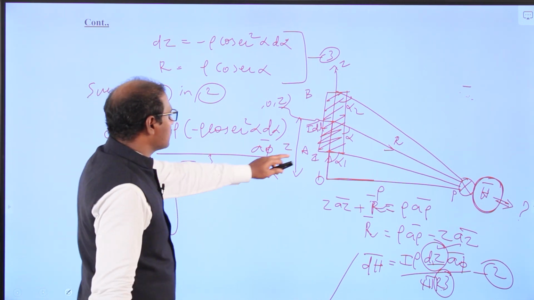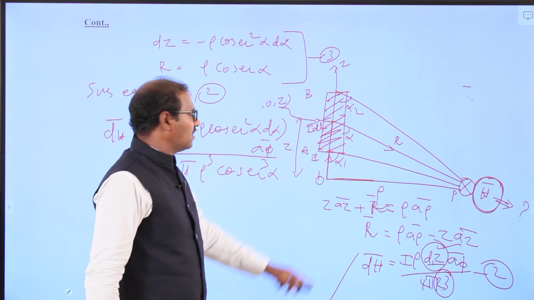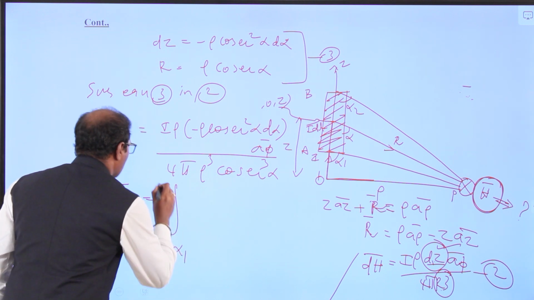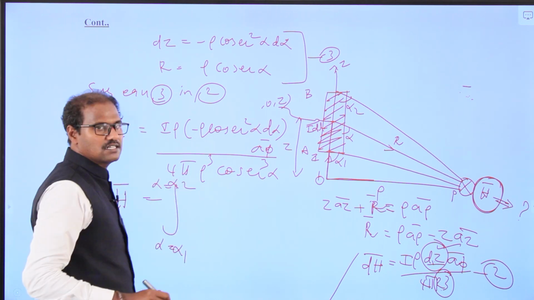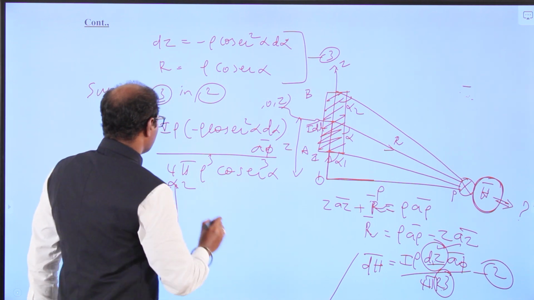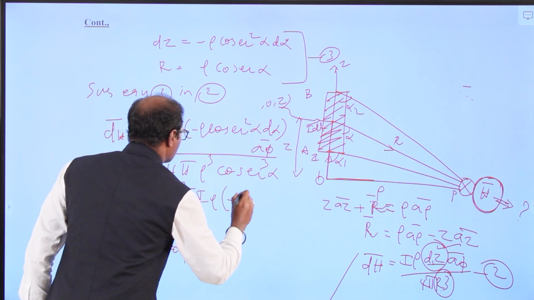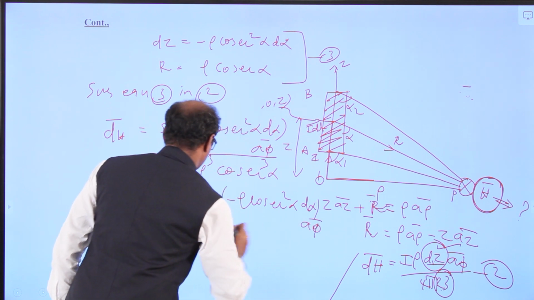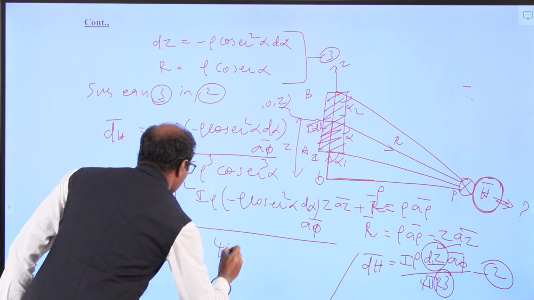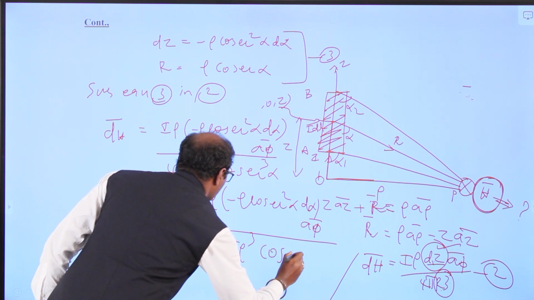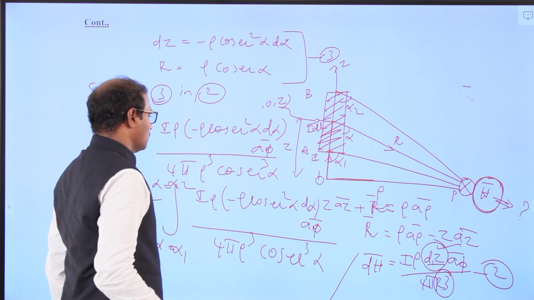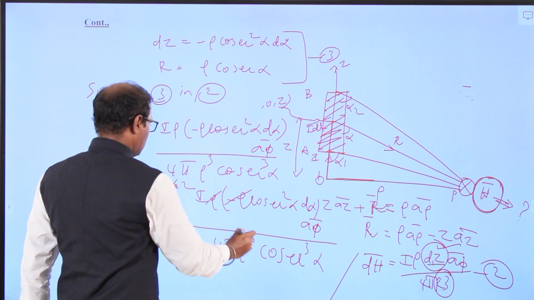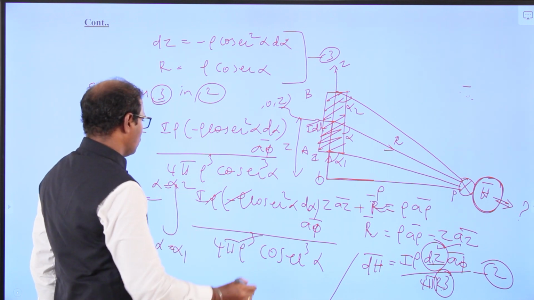For the finite length conductor with distance a to b, the angle goes from alpha 1 to alpha 2. So alpha equals alpha 1 at one end and alpha equals alpha 2 at the other, the a to b distance. So we write I rho times minus rho cosecant squared alpha d alpha a phi vector, divided by 4 pi rho cube cosecant cube alpha. So the rho into rho squared will come, and this will be cancelled.